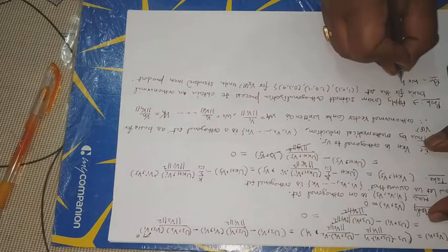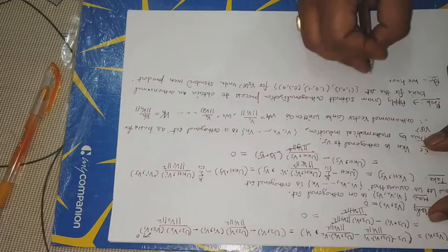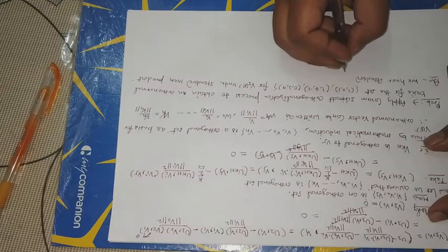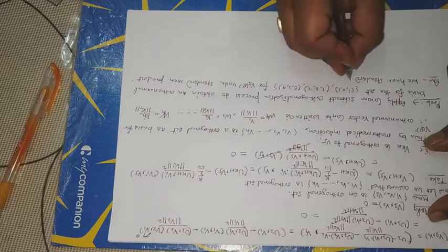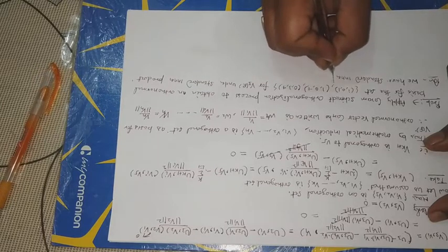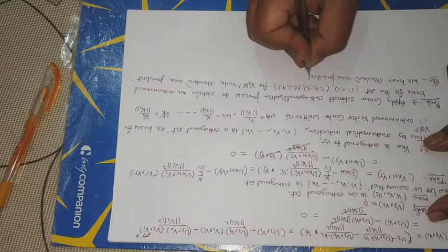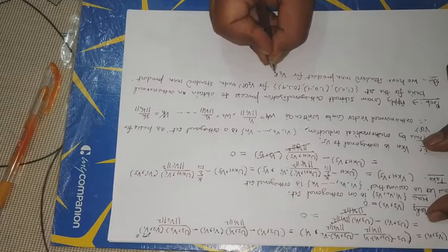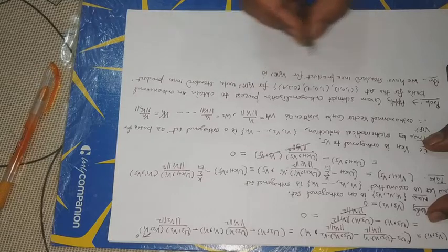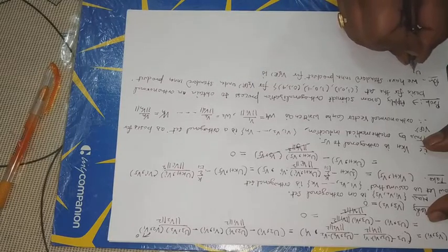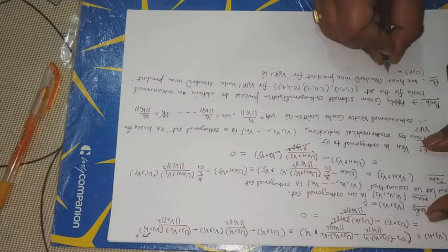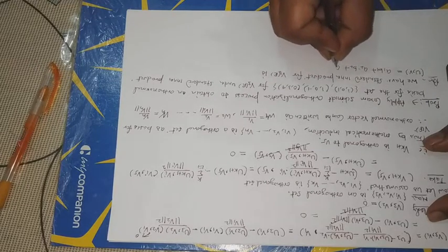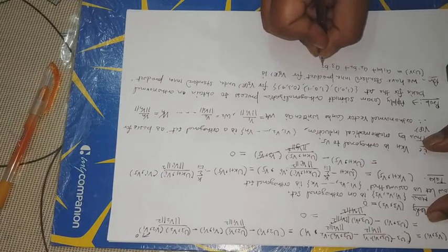That is, we have the standard inner product for V3(R): U inner product with V is equal to A1 B1 plus A2 B2 plus A3 B3.